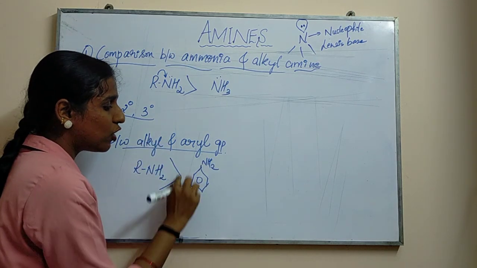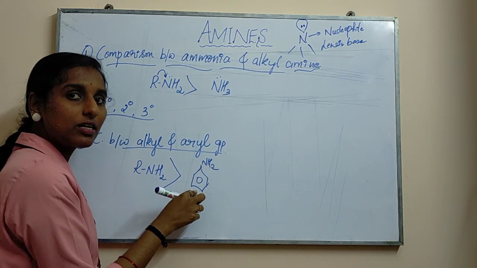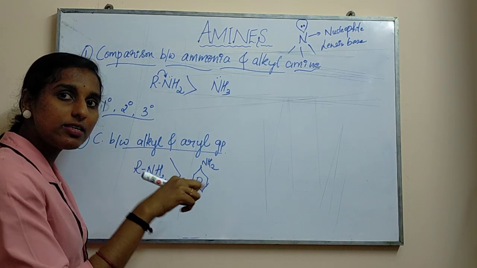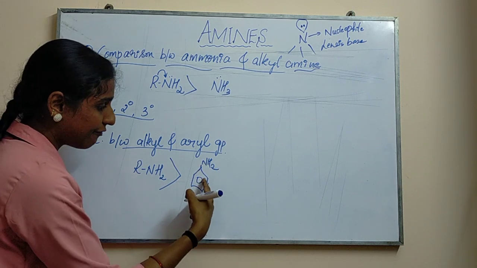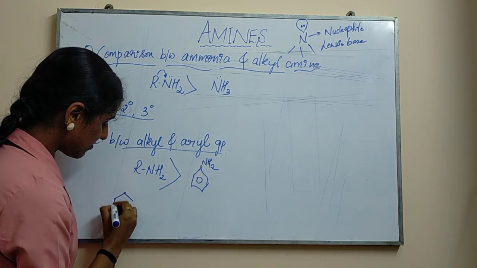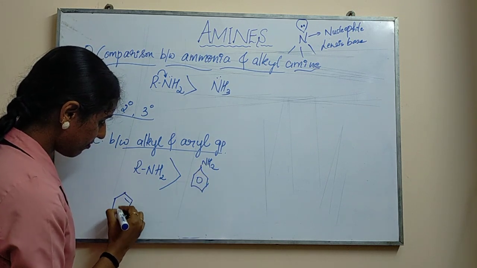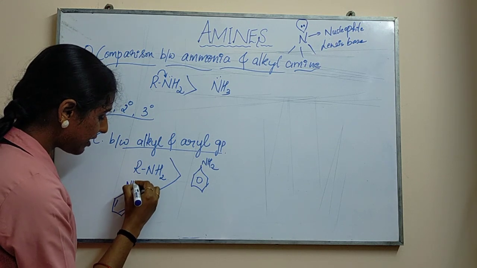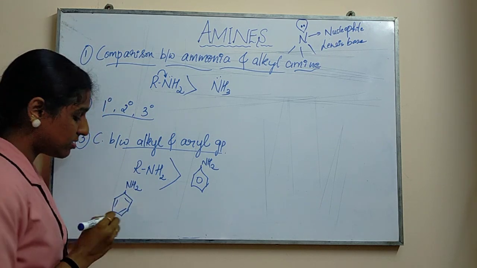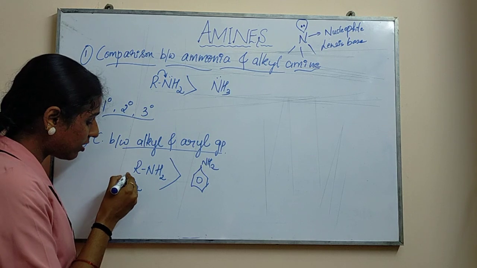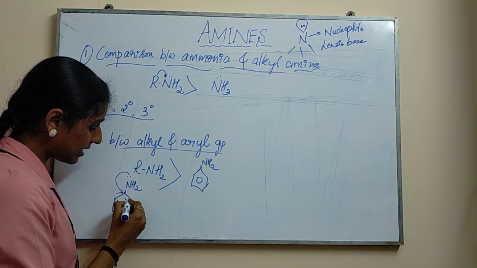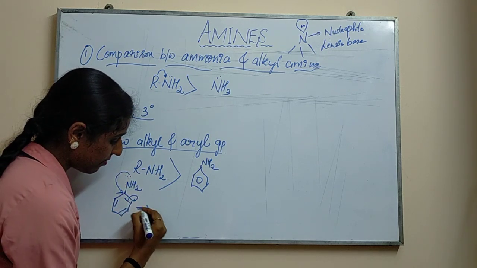Because here, this is a ring structure. Ring structure in the sense that resonance is possible. If I write resonance for this NH2, you try to write it by yourself. Everyone knows how to write resonance structures. Take the lone pair of electrons, give it to this, and this will be given here.